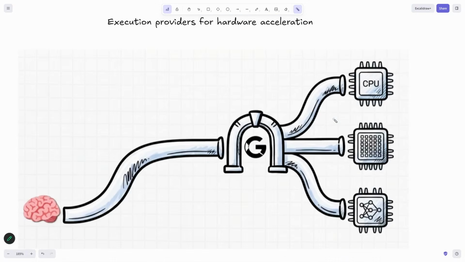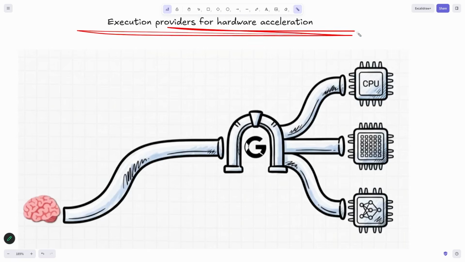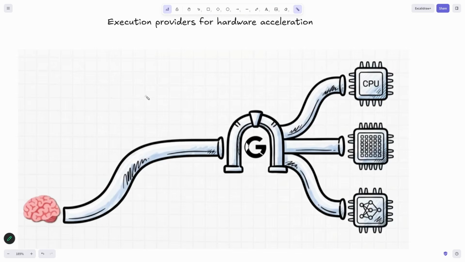Now how does this work? Execution providers for hardware. This is what I was talking about. We already have a specified configuration that the moment the ONNX format enters, it will automatically pick up the hardware configurations and automatically run it. Let us again understand this.